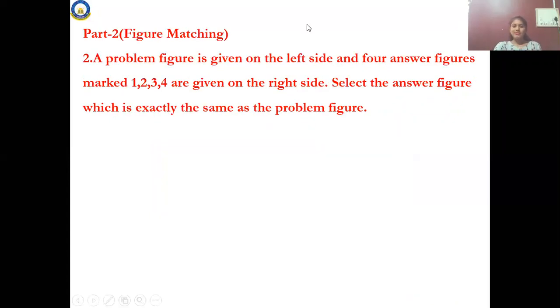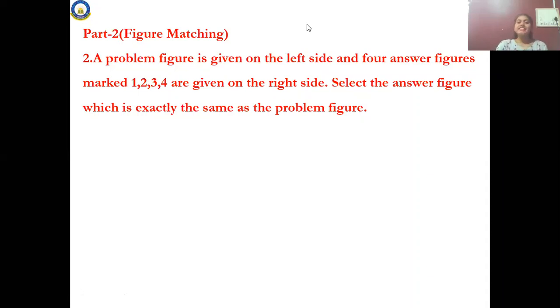What is this figure matching? Have you learned this, match the following, in school? Yes or no? Please be interactive. Or are you all sleepy?